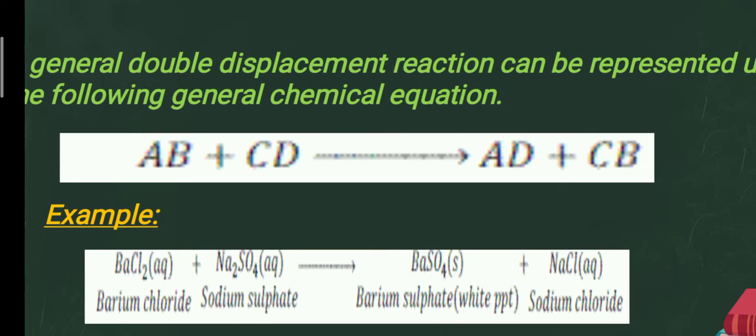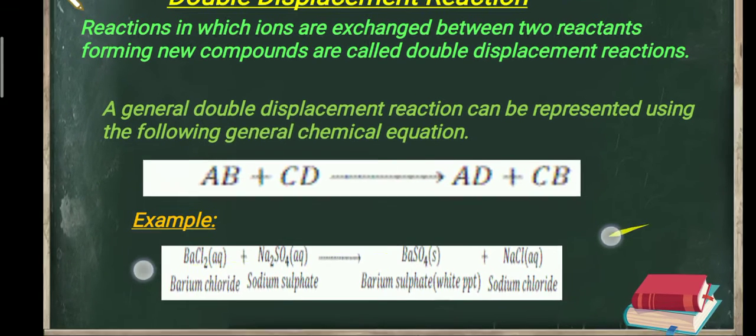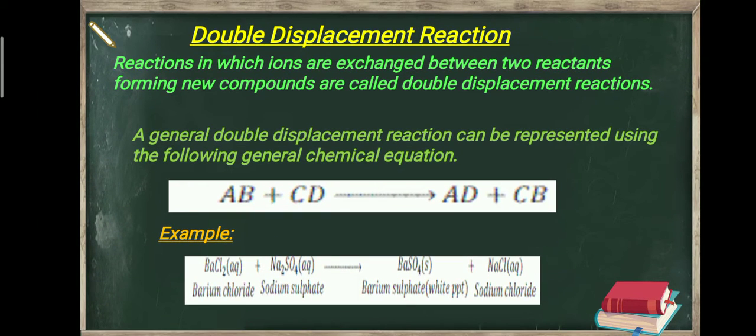In the reactants we have barium chloride and sodium sulfate, but in the products we have barium sulfate and sodium chloride. So in this case what happens is the ions are exchanged between the reactants, and the reaction is known as double displacement reaction.